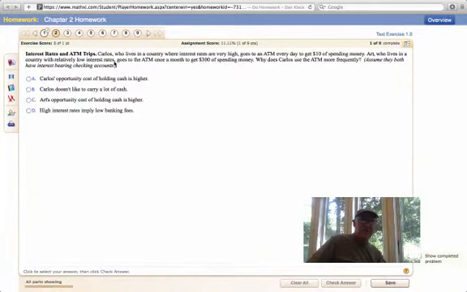Number 2, this is looking at opportunity cost. We get a choice of keeping money in the bank and taking it out once a month for a big ATM withdrawal, or taking out ATM withdrawals every day. Carlos lives in a country where interest rates are very high. You can keep your money in the bank and make interest off that money. So Carlos goes to the ATM every day to get $10 because he wants to keep his money in the bank. There's more benefit to keeping the money in the bank for Carlos instead of taking it out.